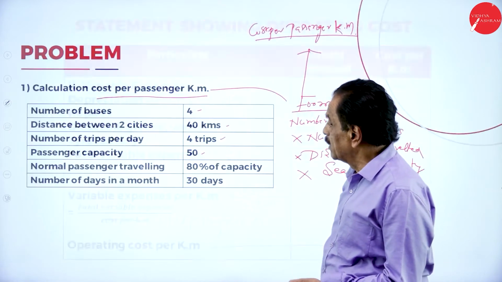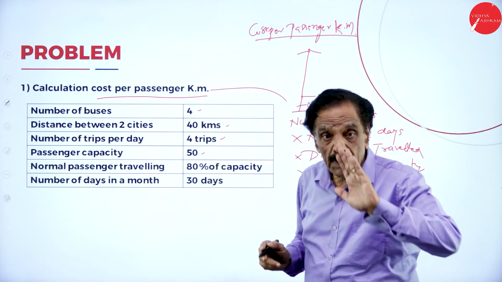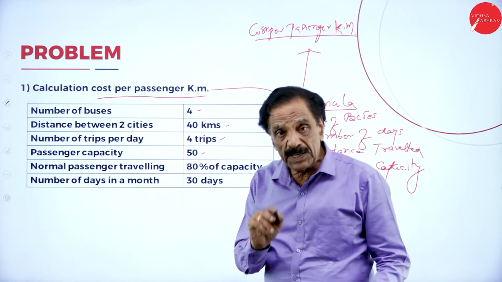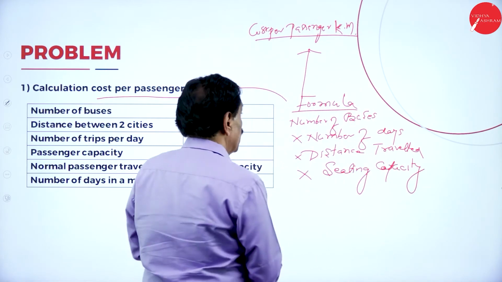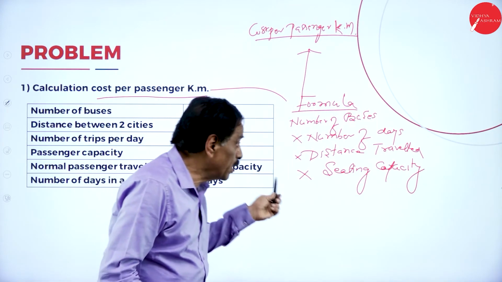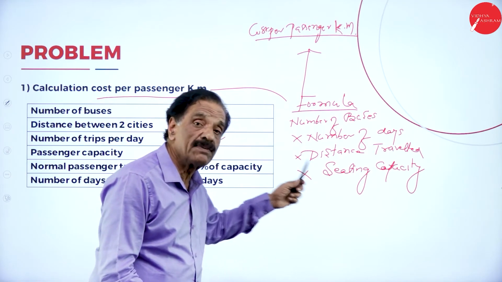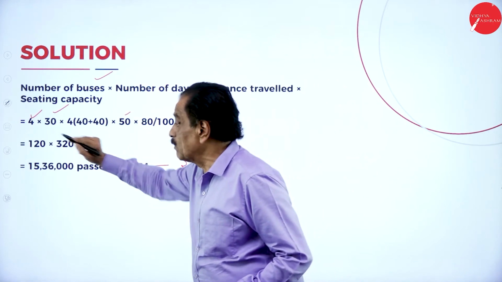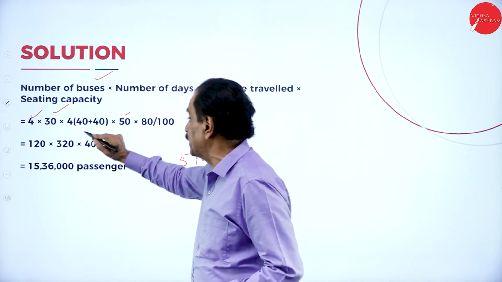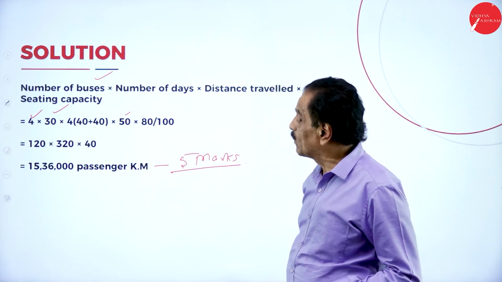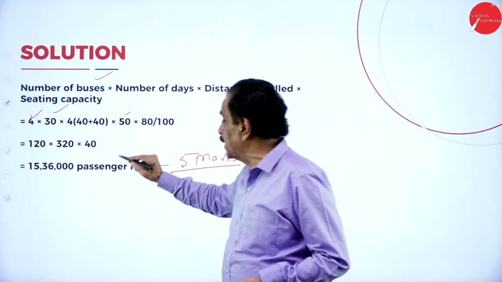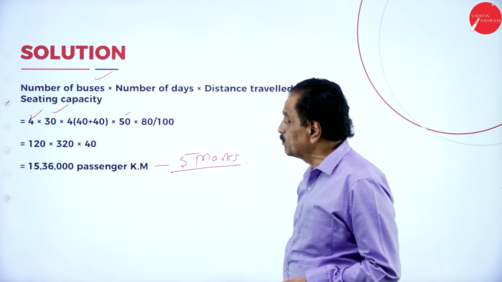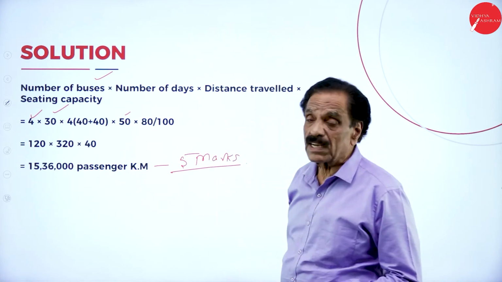Then regarding the number of buses calculation: number of buses into number of days into distance traveled into seating capacity. We apply the formula. Number of buses are 4, number of days are 30, going 40, coming 40 is 80, into 40 is 320. Here seating capacity 50, but it occupies only 80, so it will work out 15 lakh 36 passenger kilometer.